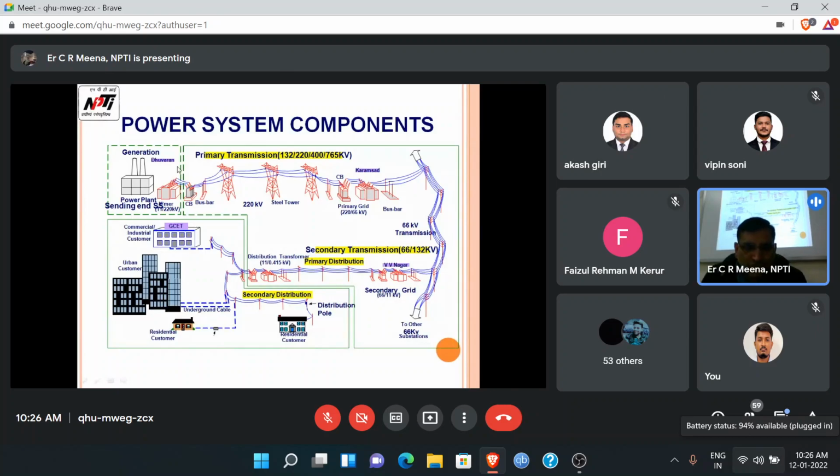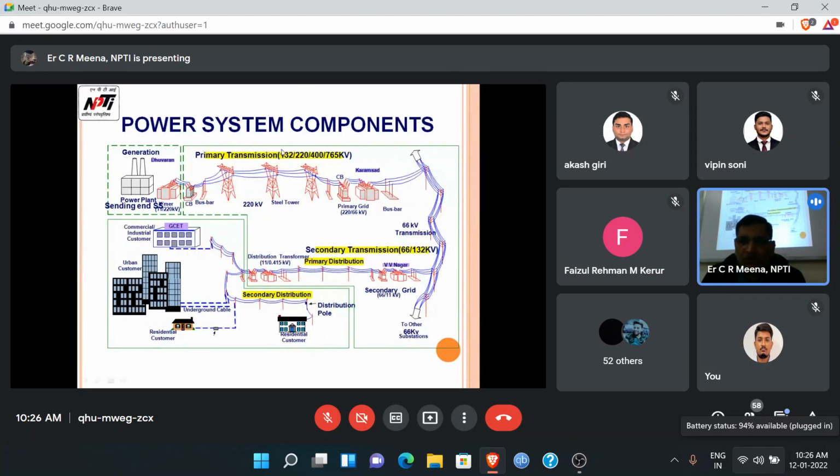So this is the generating voltage. Suppose there is an 11 kV by 220 kV transformer. The generating station generates 11 kV, then it is stepped up with the help of the GT, the generator transformer, from 11 to 220 kV. Then this is the primary transmission system. With the help of transformers, again 220 kV, 66 kV or different levels according to requirement, we step up or step down.